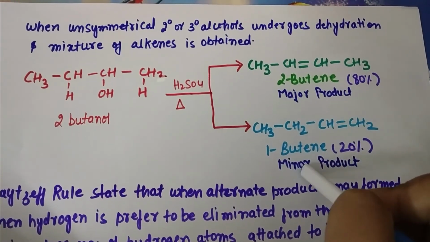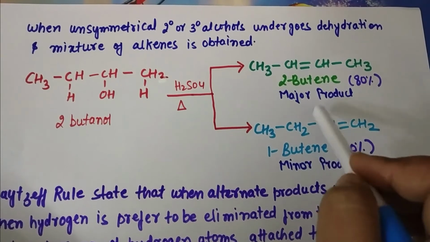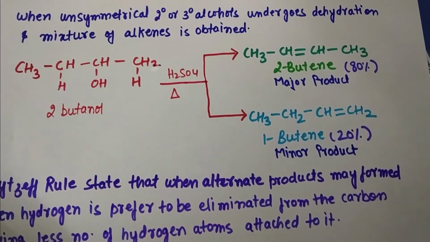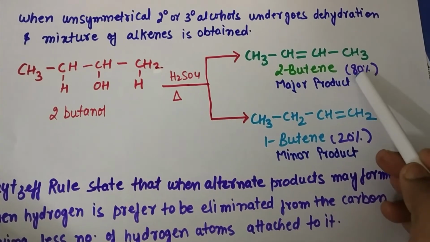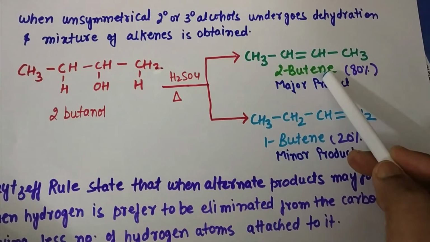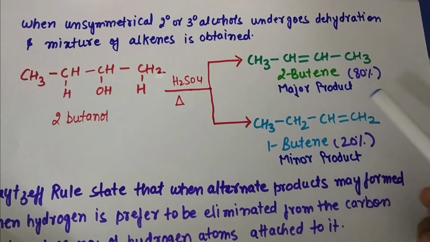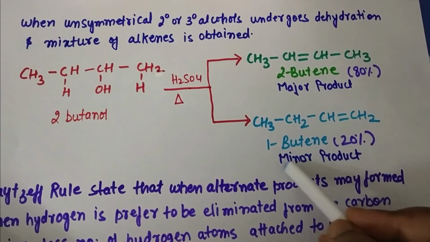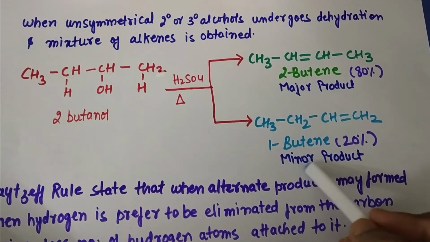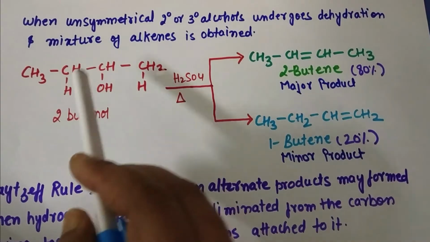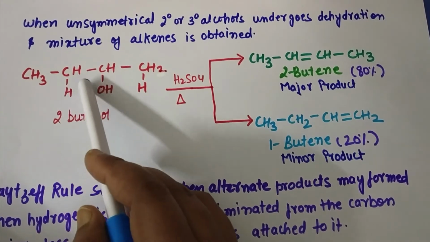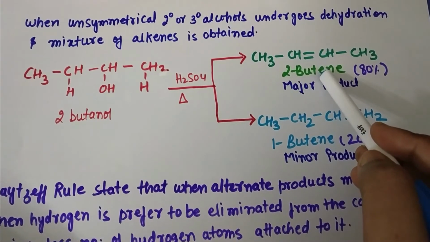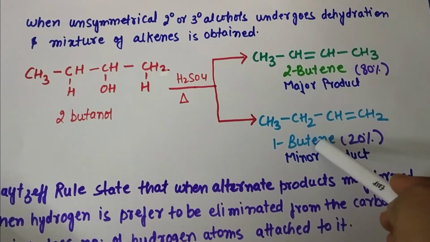We will get a mixture of these two alkenes as a product. But here you can see 80% formation of 2-butene, which is obtained as the major product, and 1-butene will only form up to 20% and is obtained as the minor product. This means the elimination will take place from this third carbon. So here 2-butene will be preferred as the major product instead of 1-butene.